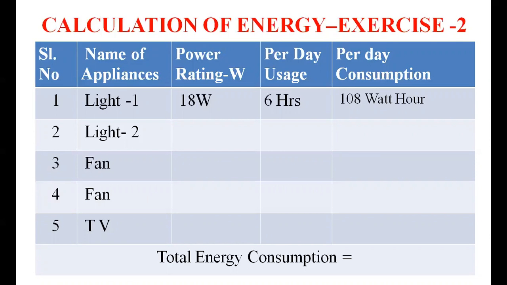Similarly, you can write the total number of appliances, the power rating, and the approximate per day usage of each equipment. So you can calculate the per day consumption of each equipment and the total energy consumption in your home.